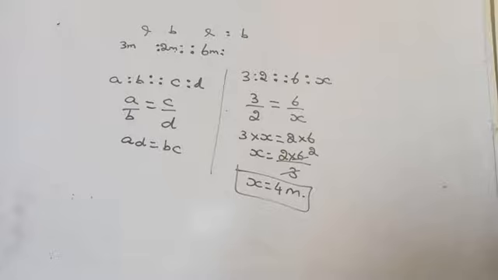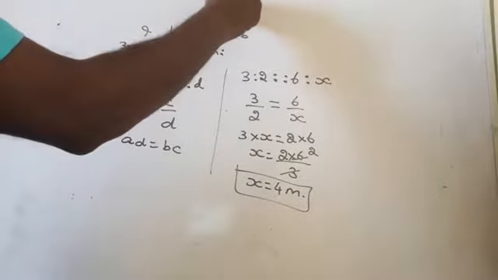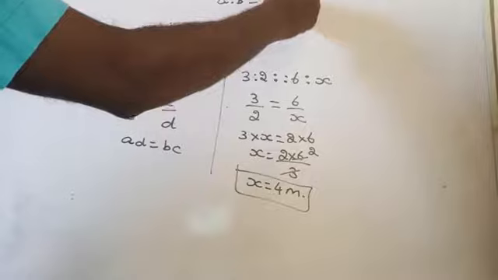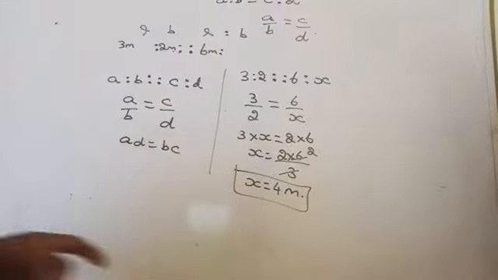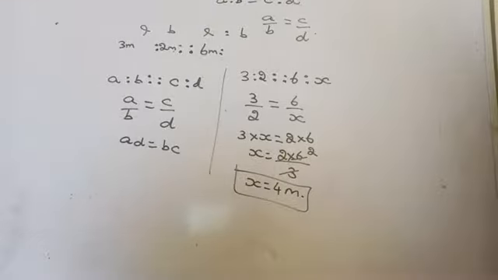Then after that, exercise 8.1 is based on these concepts only. Ratios: the ratio A is to B can be written as A by B. If the two ratios are equivalent, then you can write A by B equals C by D, that is, A is to B equals C is to D. Proportion: if A is to B as C is to D, that can be written as A by B equals C by D. Are you getting there?